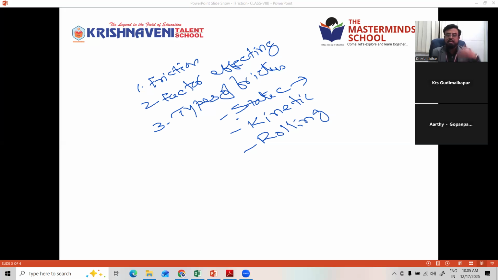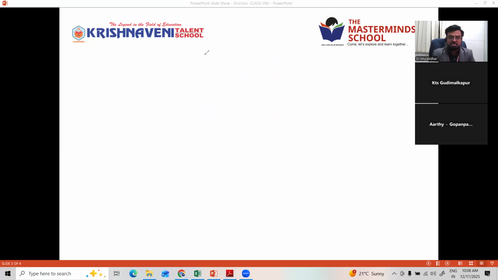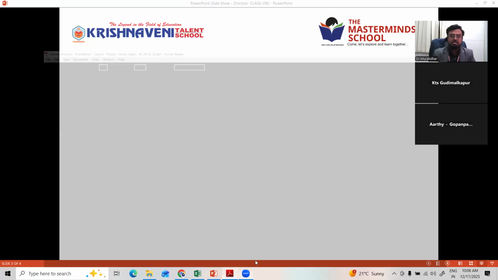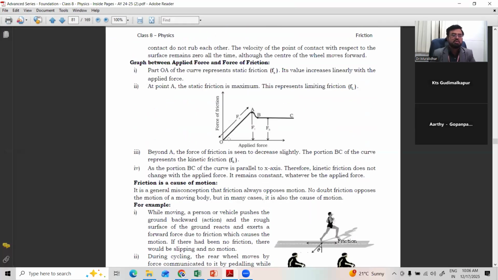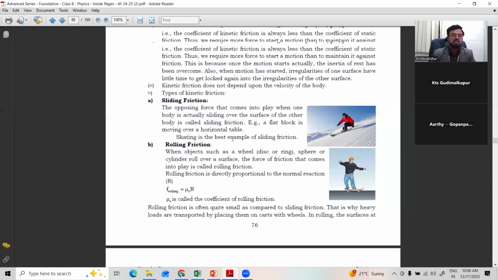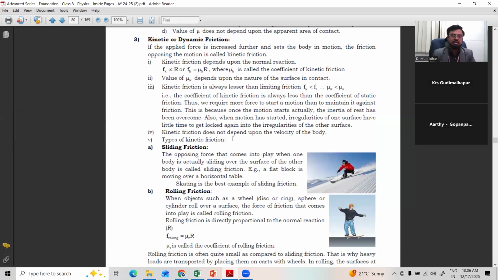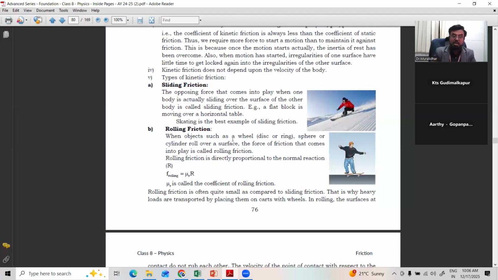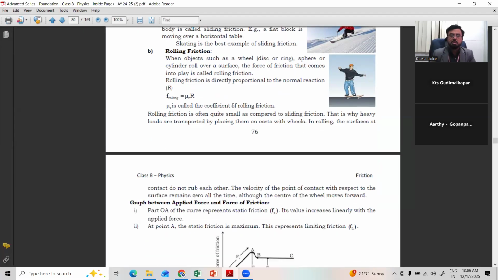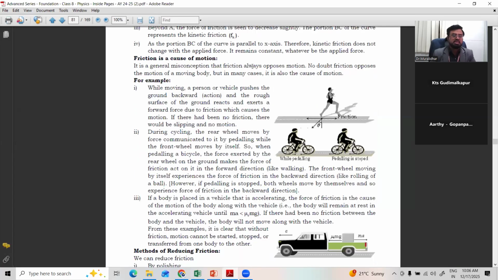Even in industries, the machinery is damaged from time to time. The wear and tear happens time to time because of friction, but it is compulsory, right? Such a wonderful force which comes into nature is called friction, right? Now we'll continue where we left. Last class we saw the different types of friction: static, dynamic or sliding friction, and rolling friction. Rolling friction is less, the frictional force is less.